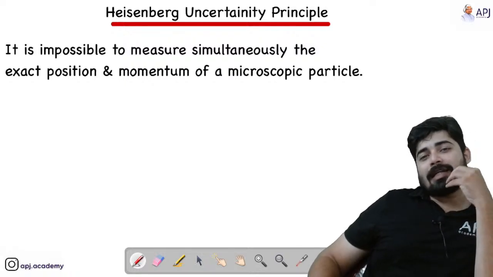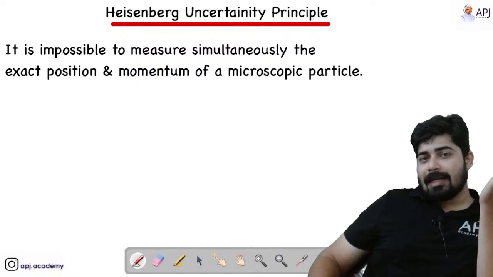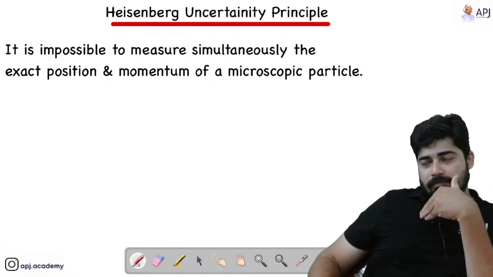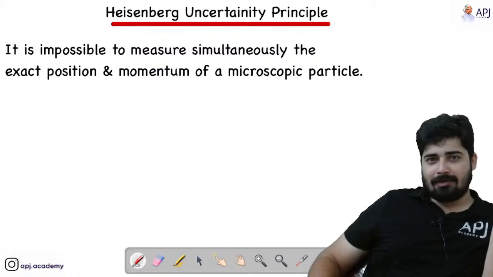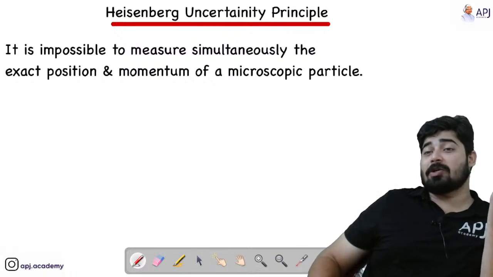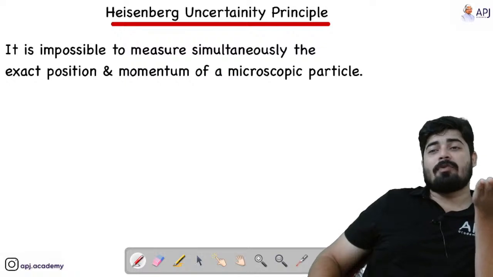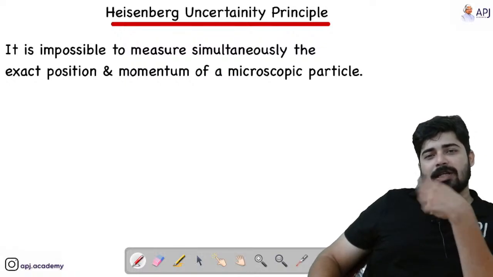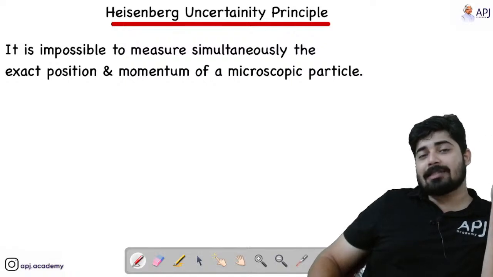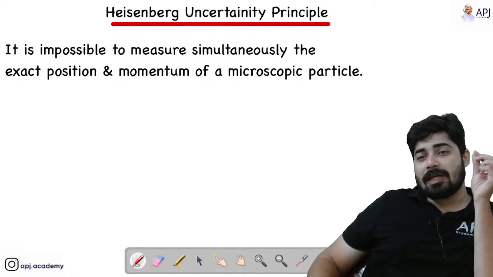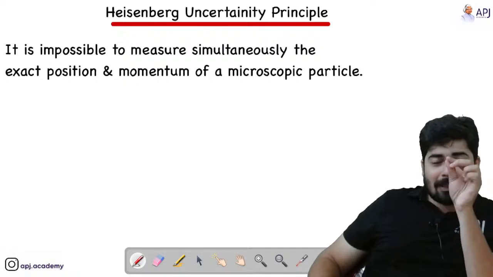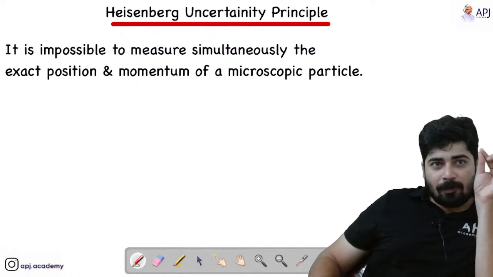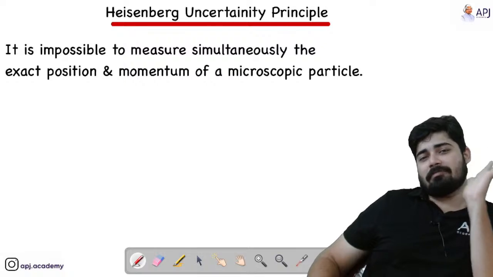What Heisenberg is telling is that that is not possible. Yes, electron is revolving in certain orbits, but you cannot say it's a circular path, because what Heisenberg is saying is that electron is moving with such a drastic velocity that you cannot locate its position and find its momentum at the same time.